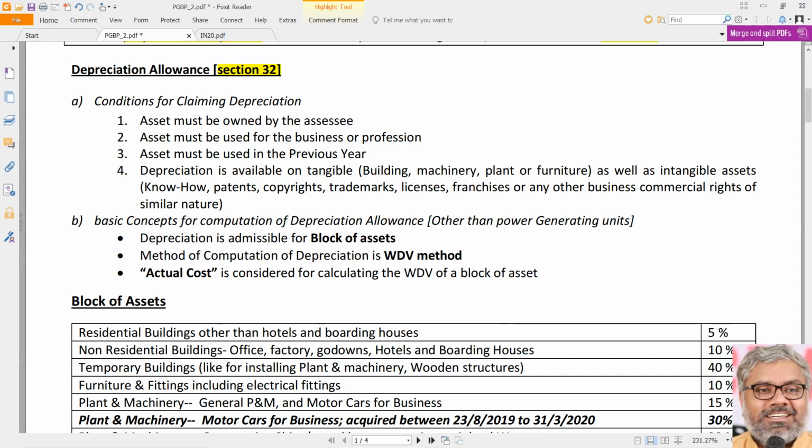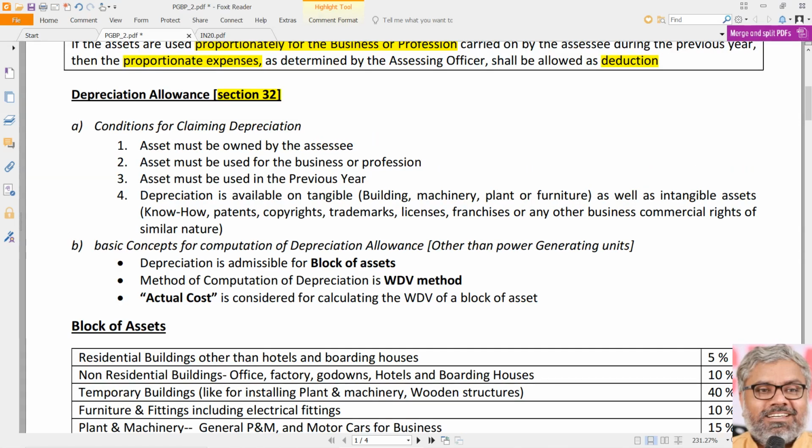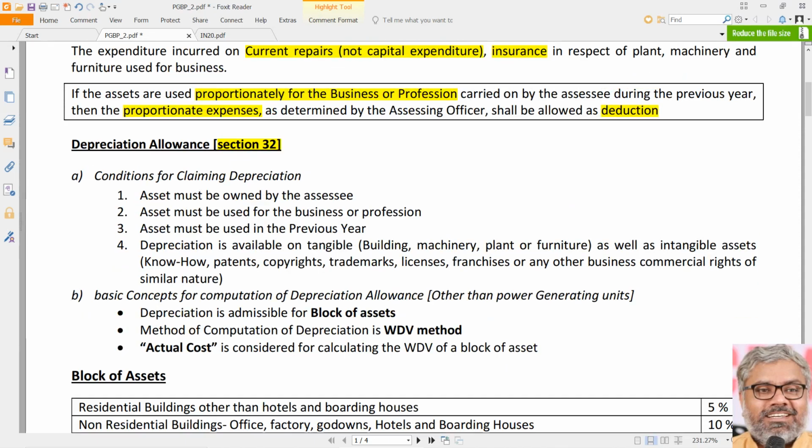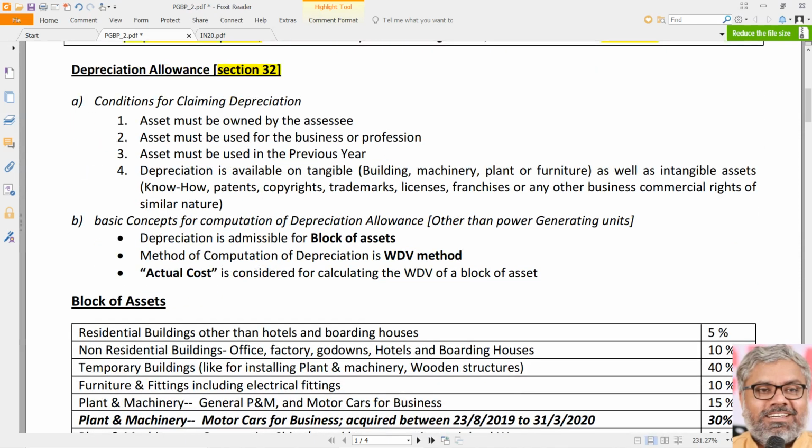That's all. That means almost everybody, whoever is having PGBP income, will definitely have applicability of section 32. If that is that much important in real life, definitely it will be more important, equally important in exams also. That is why very crucial section is section 32.